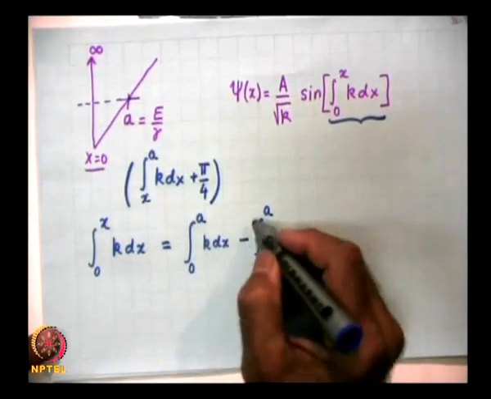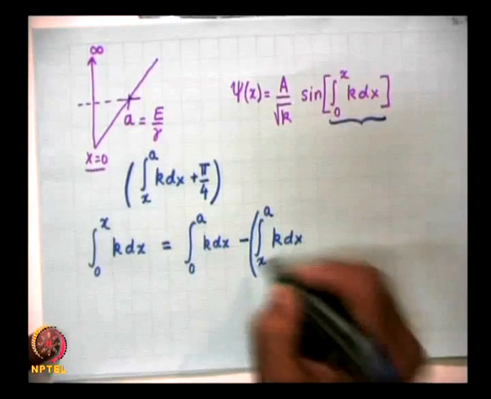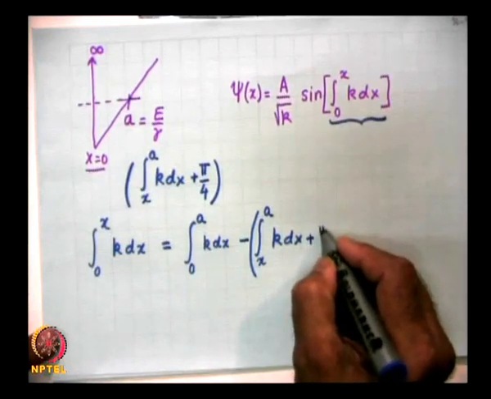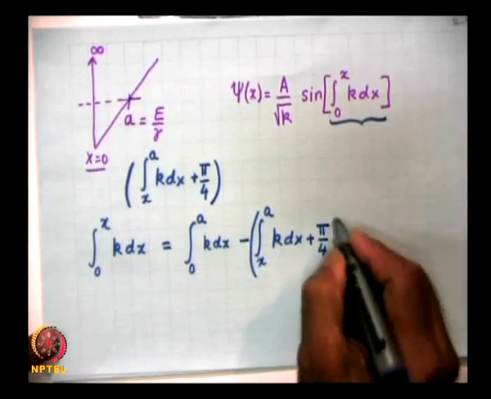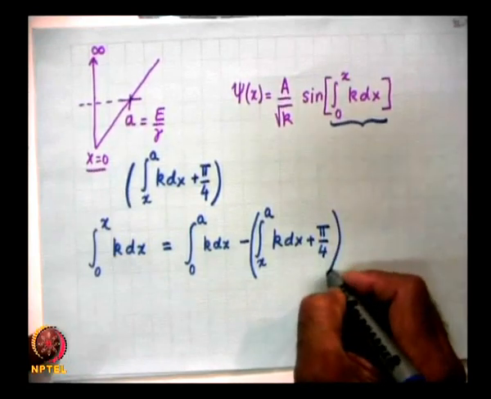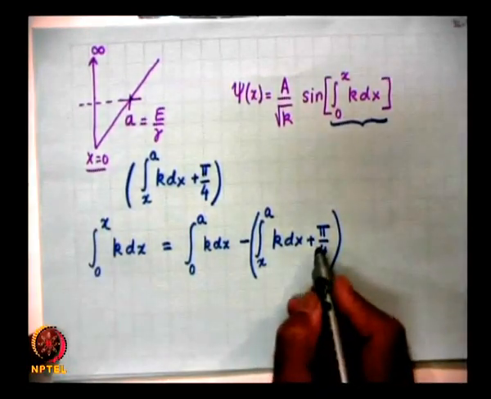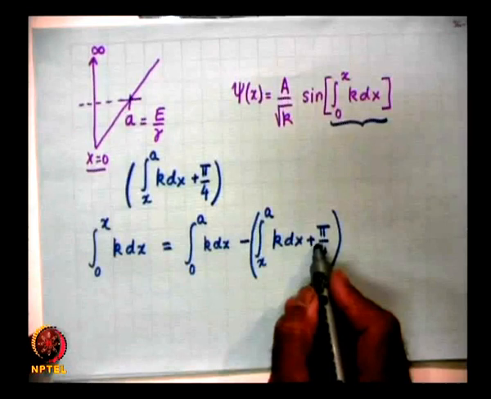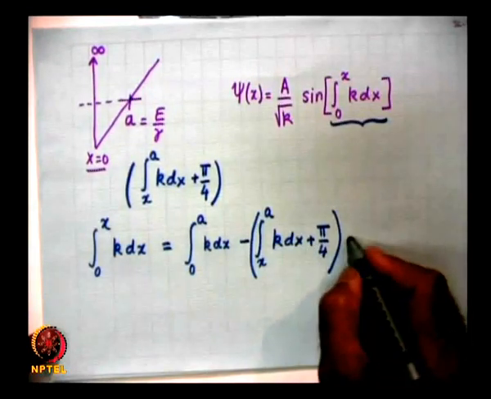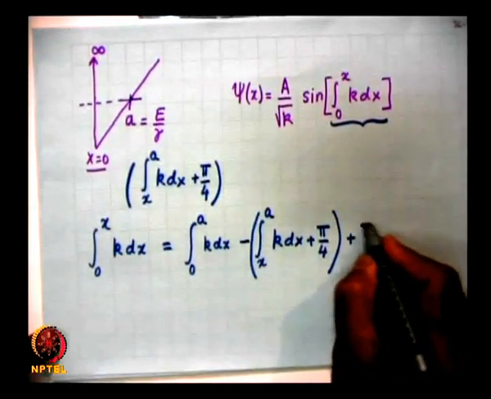Then I must add pi by 4. And because I have added pi by 4, so this is minus pi by 4, so I must add this pi by 4.